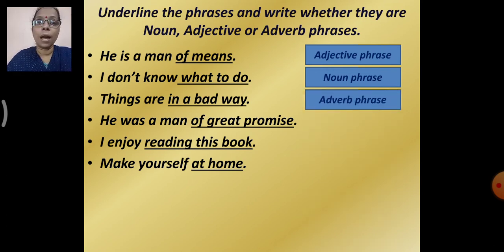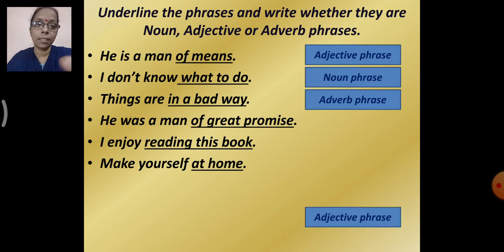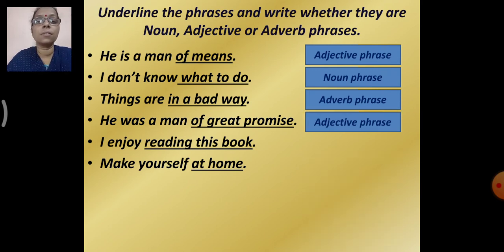He was a man of great promise. Yes, so which is a phrase in the sentence? Of great promise. And what kind of phrase will it be? Yes, correct. It is an adjective phrase.